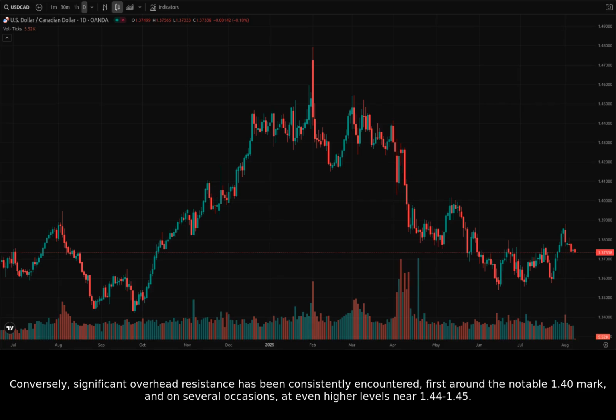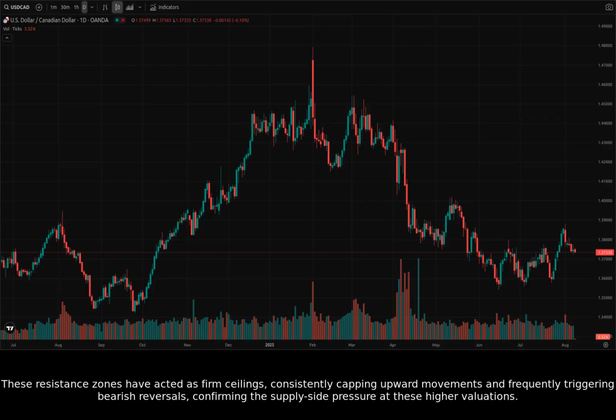Conversely, significant overhead resistance has been consistently encountered, first around the notable 1.40 mark and on several occasions, at even higher levels near 1.44 to 1.45. These resistance zones have acted as firm ceilings, consistently capping upward movements and frequently triggering bearish reversals, confirming the supply-side pressure at these higher valuations.